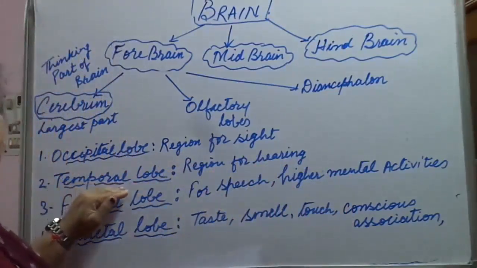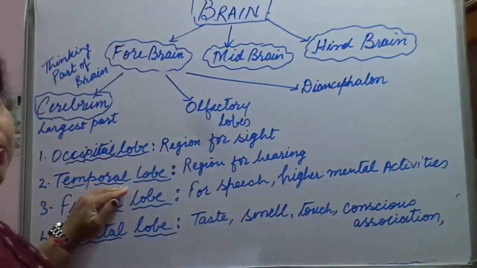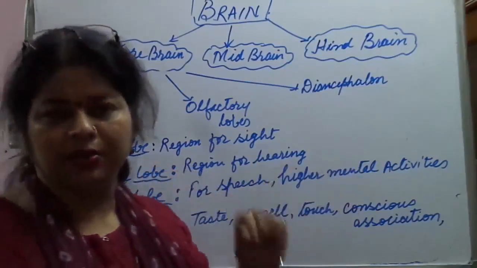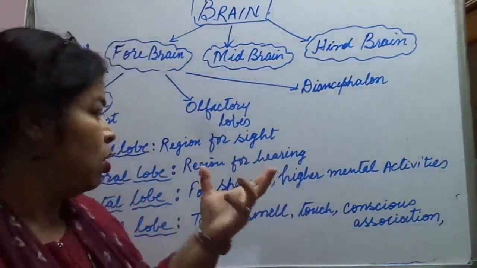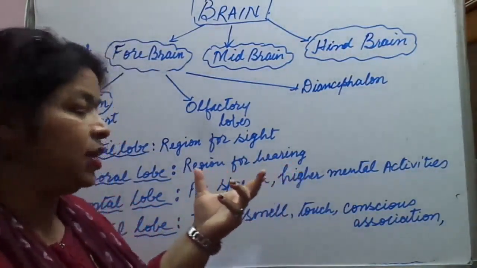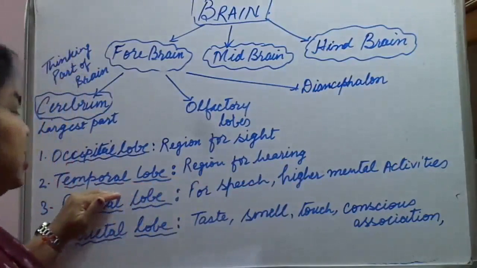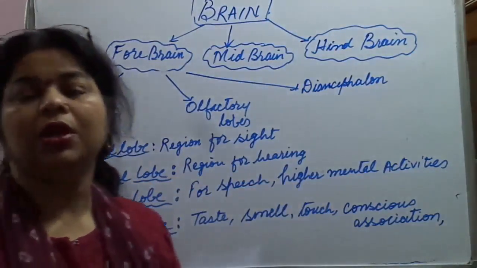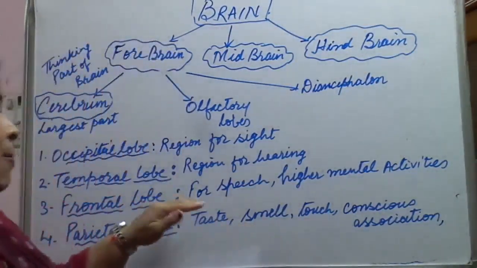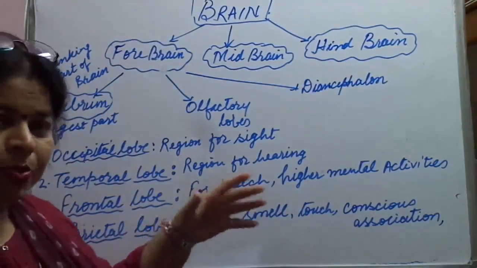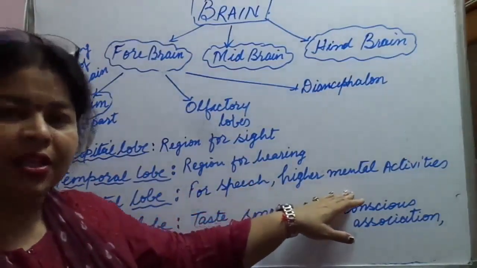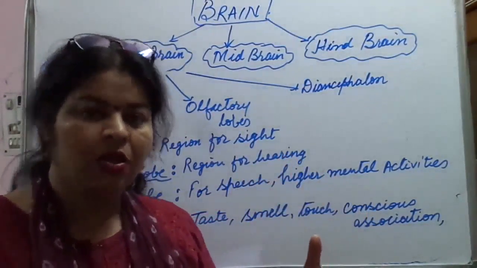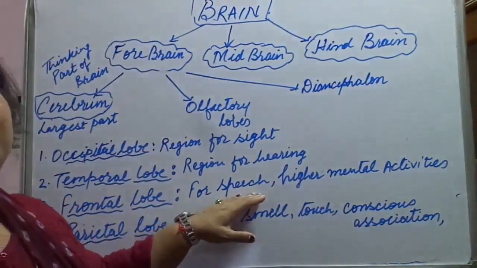Then, temporal lobe. What is the function of temporal lobe? It helps in hearing. So all auditory related activities are sensed here, in the temporal lobe. Then comes the third one, frontal lobe. Frontal lobe is meant for speech, for speaking, and higher mental activities like logical reasoning, thinking, memorizing. All these activities take place in this frontal lobe.